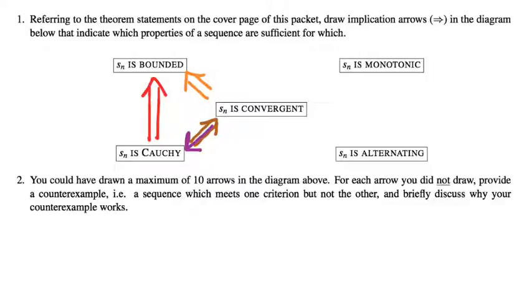Okay, what else we got? Can we add things? Can we add Cauchy and alternating imply convergence, and bounded and monotonic? Okay, right. So yes, in order to get more arrows, we probably want to think about combining more than one of these criteria together. Because it's no longer the case that one of these will be sufficient for any of the others, right? But it is now possible for two of them together to be sufficient for something else. And I want to leave Cauchy out of that because now that Cauchy and convergent are equivalent, I don't want to clutter this up with too many extra arrows.